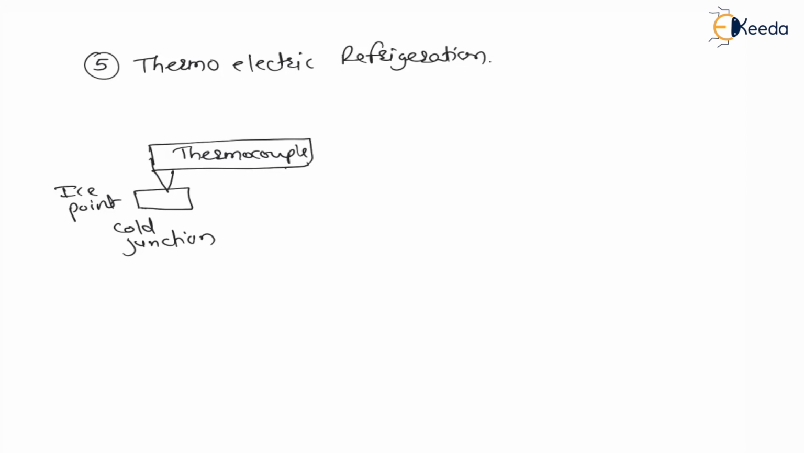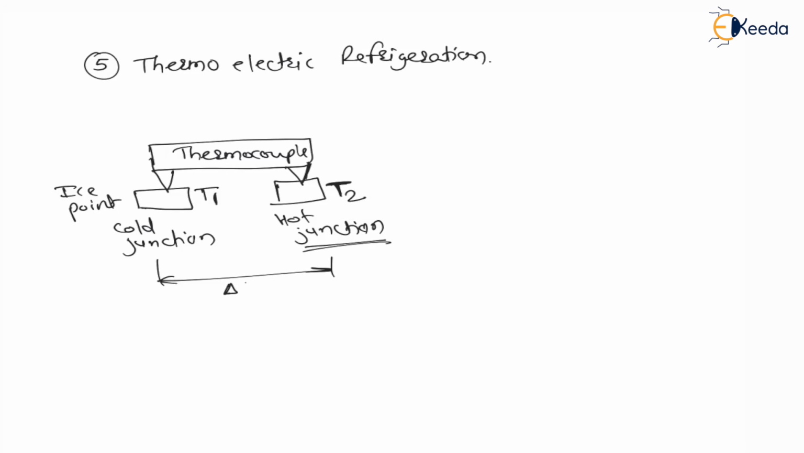The other end is kept at the point where the temperature needs to be recorded. Let us say we have to measure the temperature T. This is called the hot junction, whose temperature is more than the ice point temperature. Let us say T1 is the temperature of the ice point and T2 is the temperature of the hot point. Therefore there is a temperature difference at the two ends of the thermocouple, which is T2 minus T1.